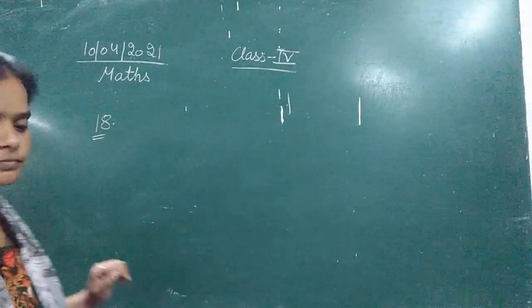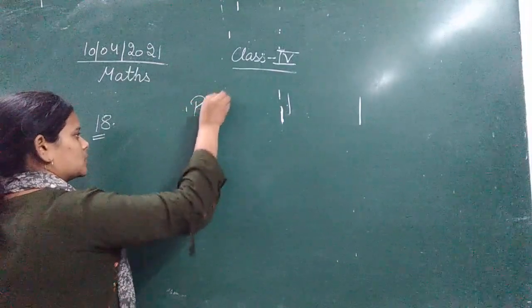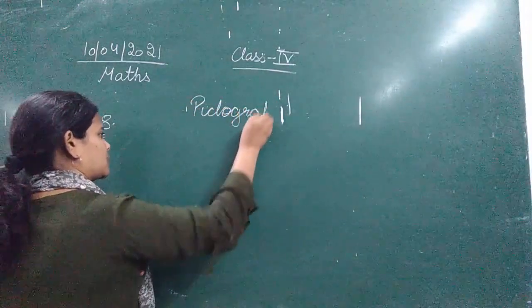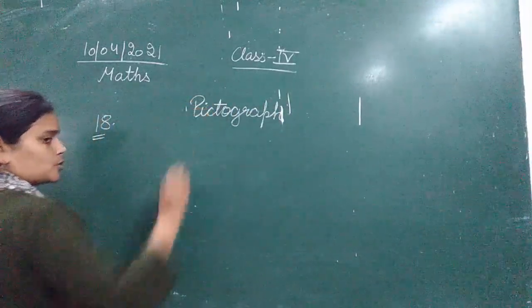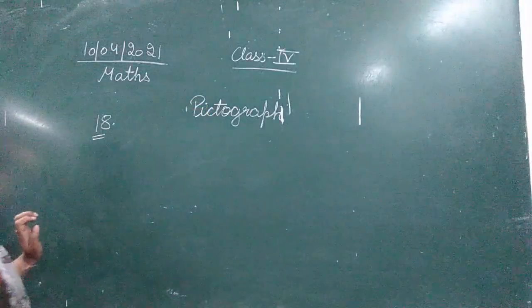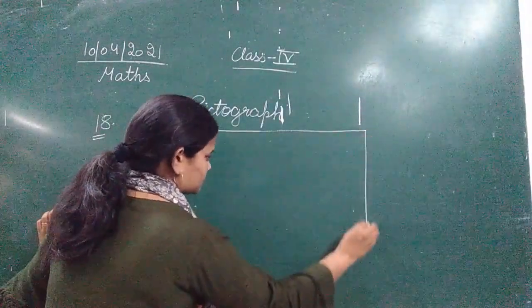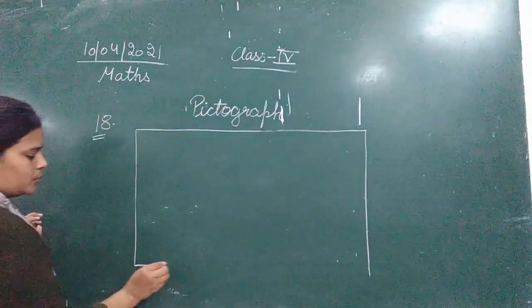Now we are going to draw a pictograph. This is the pictograph we are going to draw.